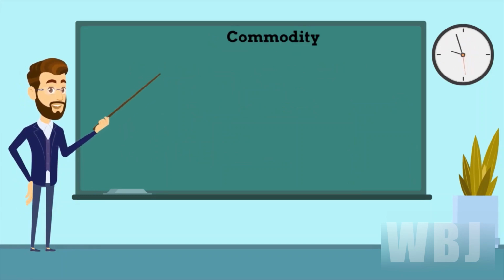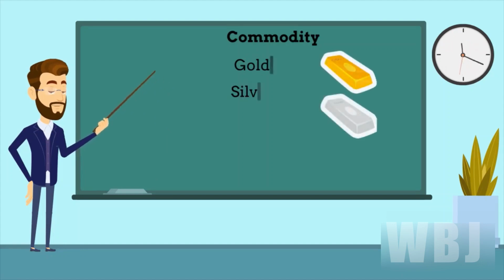Next asset class is commodity. Gold and silver are considered as most popular commodity investments. Over the previous 20 years, investments in these metals have generated an annual growth rate of around 8%.